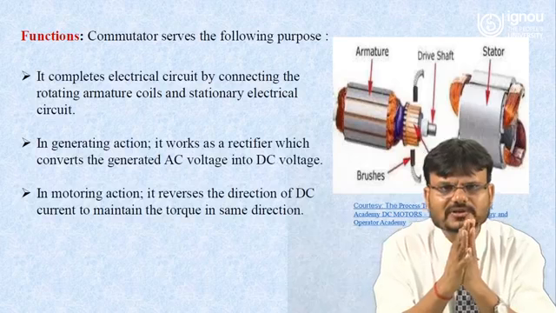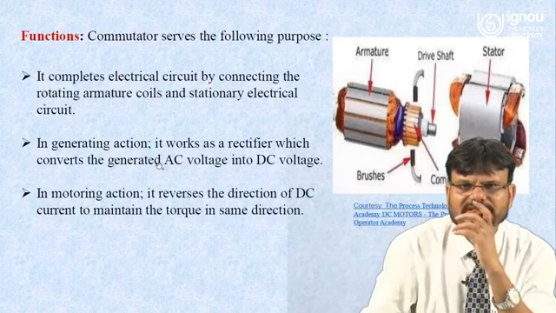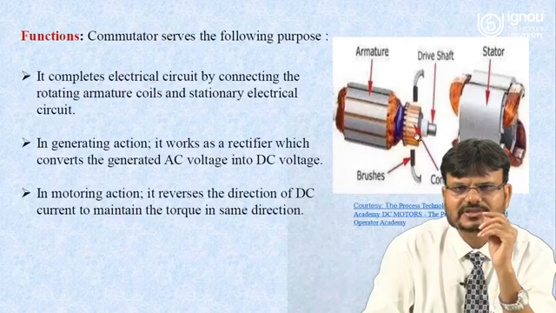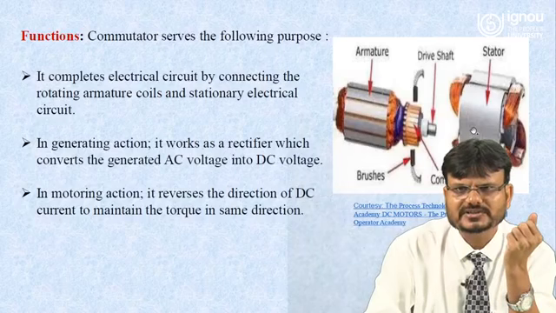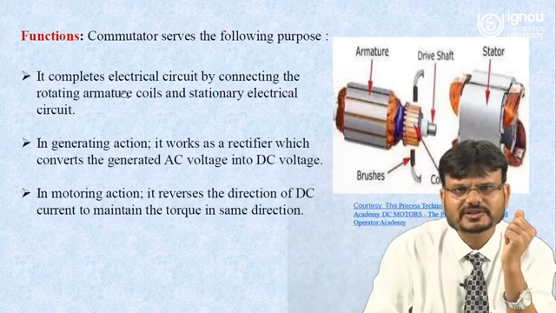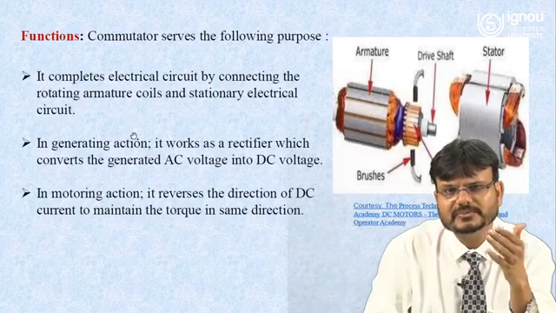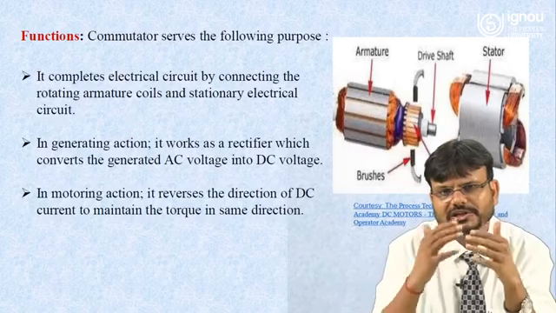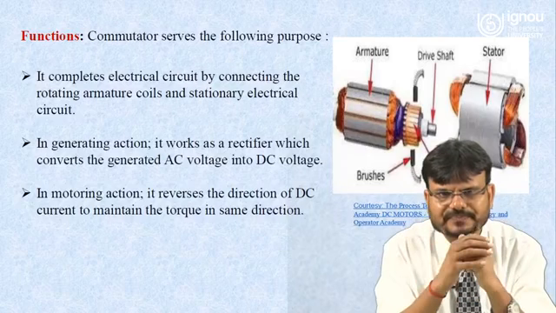Now we have to understand what is the function of the commutator. Here you can see this one is an armature, this one is a commutator, and over the commutator brushes are placed, and from the brushes you can extract the wire, and this one is a stator. So what is the function of the commutator? It completes the electrical circuit by connecting the rotating armature coils and the stationary electrical circuit.